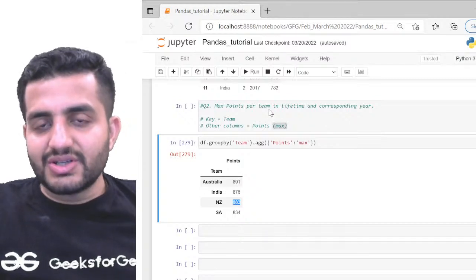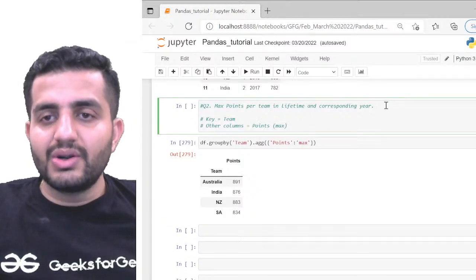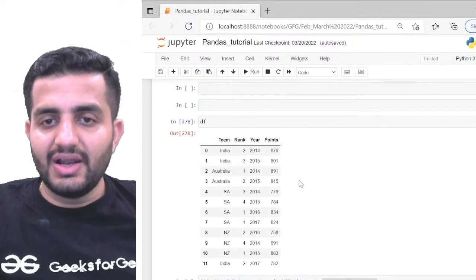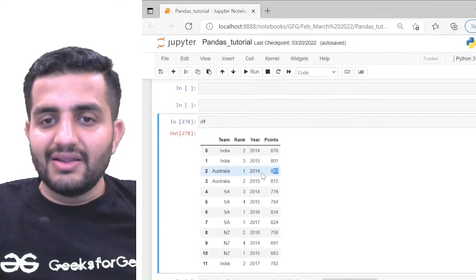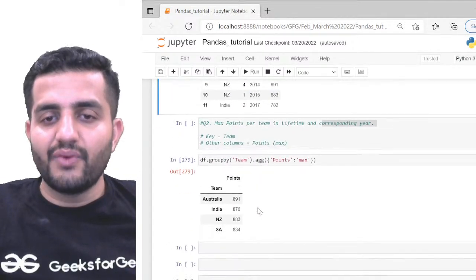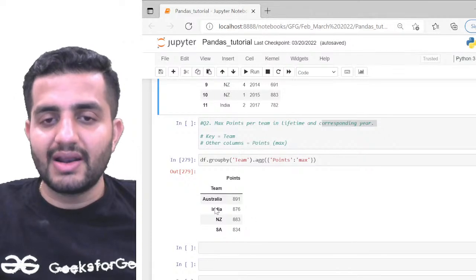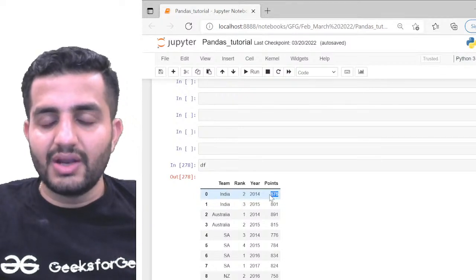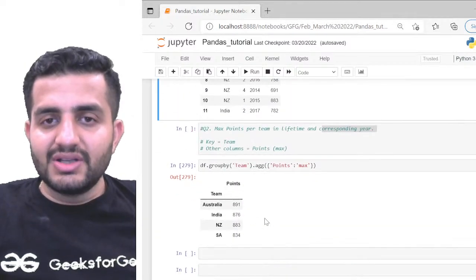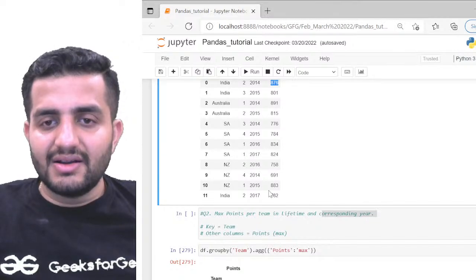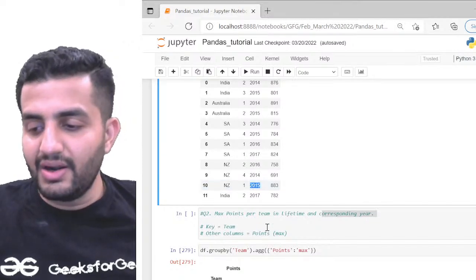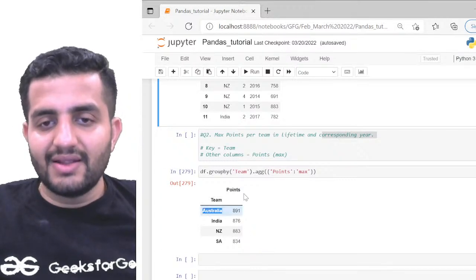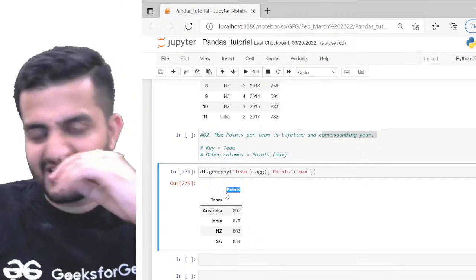Now there's a twist in this question, like the previous one. I also want to see in which year they got these points. For example, Australia got 891 in the year 2014, so I also want the year 2014 to be printed here. Likewise for India, 876, that was again in 2014, right? And for New Zealand, 883 is in 2015, right? So I want the year also to be printed for the respective teams when they attain the highest points.